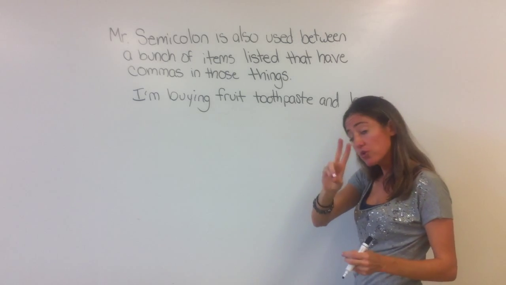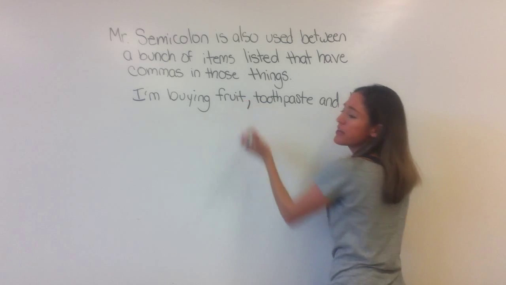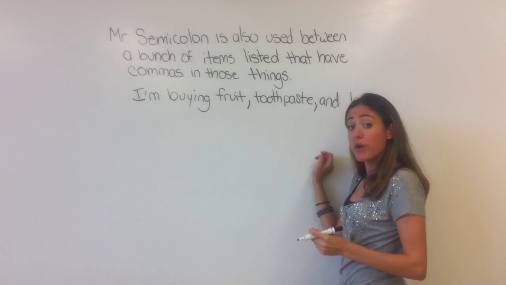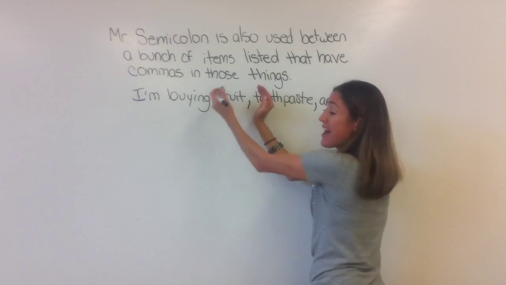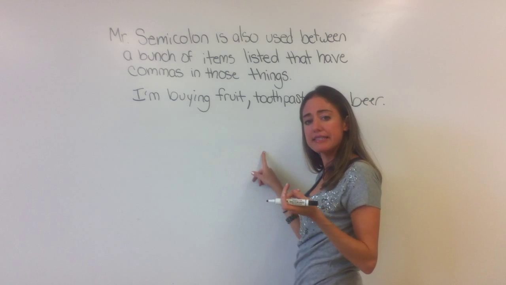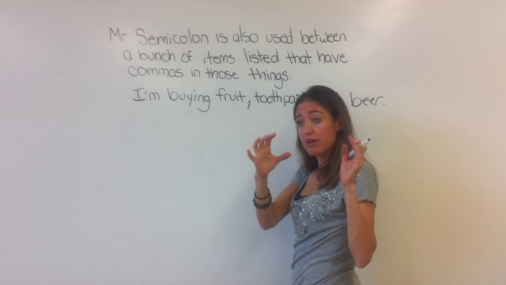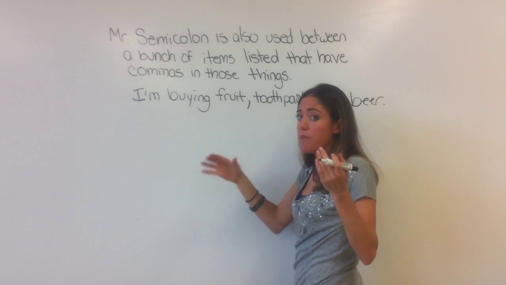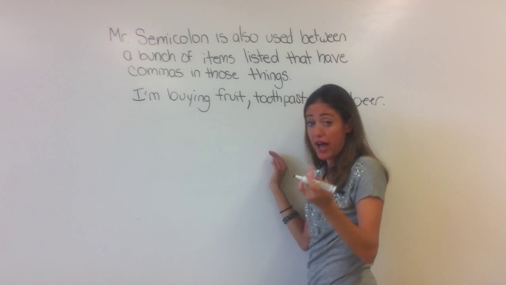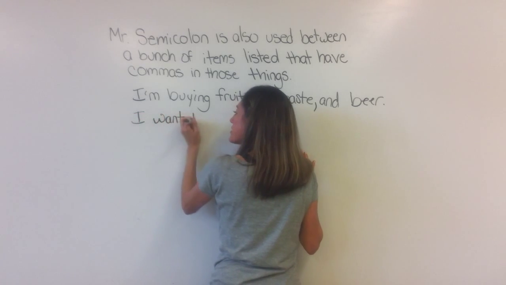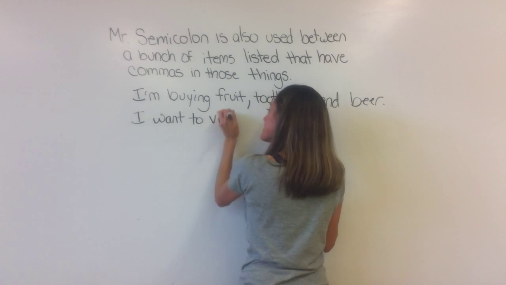3 items, 2 commas. Where do they go? Of course they go after your item. You know that from basic grammar. Now, the question is, what if within that item, I already have a comma? For example, when you write city and the state together as one item, you put a comma between the city and the state, right? Well, what if you have a bunch of cities and states listed, such as, go ahead and write this, I want to visit.